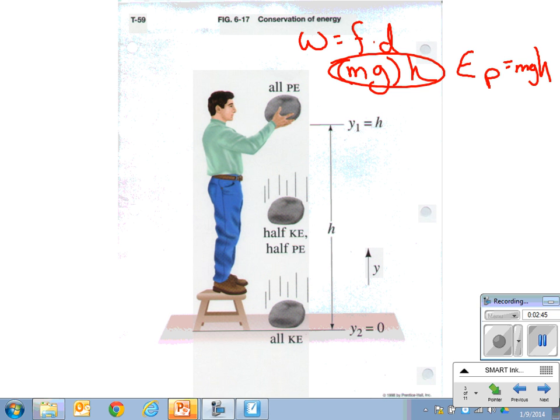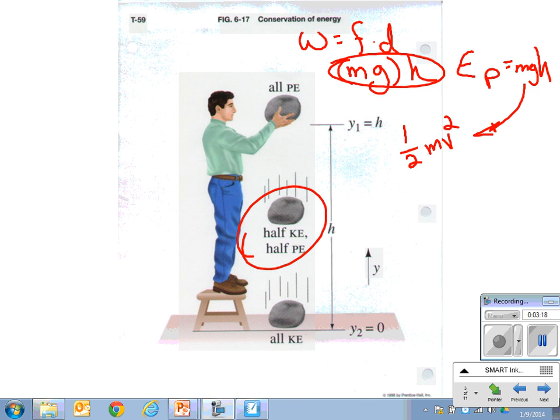You with me? Okay, he did that much work, he gave it that much energy, and it's got that much potential energy now. When he drops it, it starts to fall. Does it have the same potential energy anymore? The potential energy is going away. But it's changing into kinetic energy because energy cannot be created or destroyed. It can only change forms. So as that rock is falling, that potential energy is going to start becoming kinetic energy. Right? And halfway down, it's got half the kinetic energy and half the potential energy. Right before it hits the ground, not once it hits the ground.